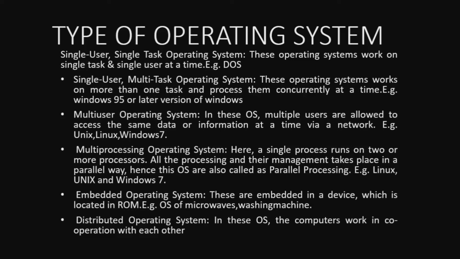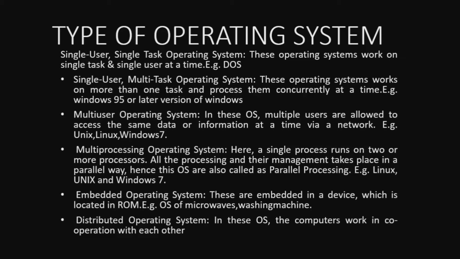Second one is the single user multitask operating system. This OS works on more than one task and processes them concurrently, that means simultaneously at a time. Which are the examples for that? Windows 95 or later versions of Windows come under this classification. The next one is the multi-user OS. In this OS, multiple users are allowed to access the same data or information at a time via a network or through net. Okay. So examples: Unix, Linux, Windows 7 are all examples of multi-user operating systems.